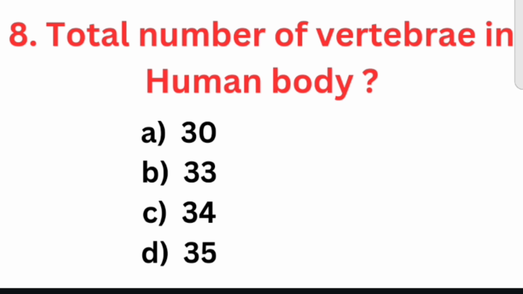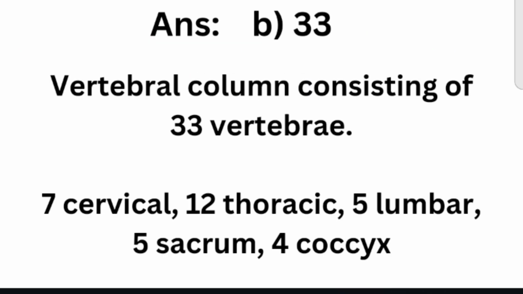Eighth question is total number of vertebrae in human body. Option A 30, option B 33, option C 34, option D 35. The right answer is option B, 33. Actually, the vertebral column consists of 33 vertebrae: 7 cervical, 12 thoracic, 5 lumbar, 5 sacral and 4 coccygeal.